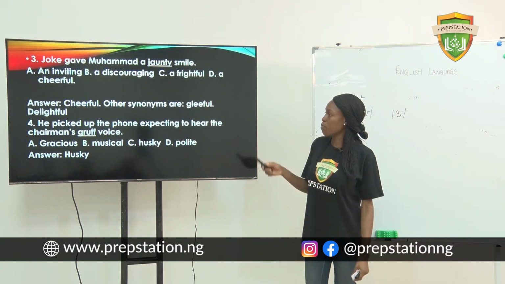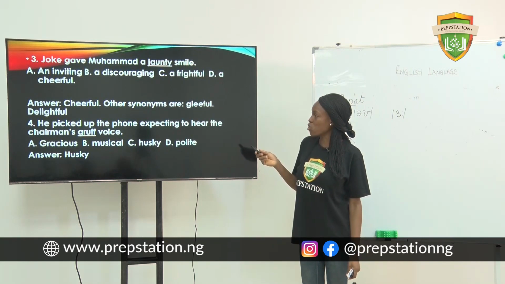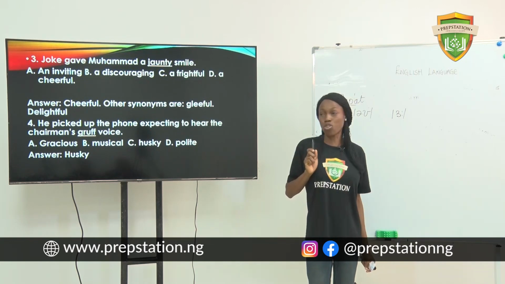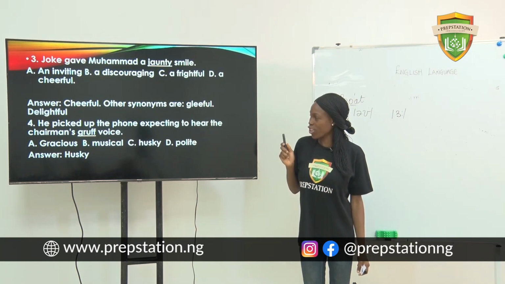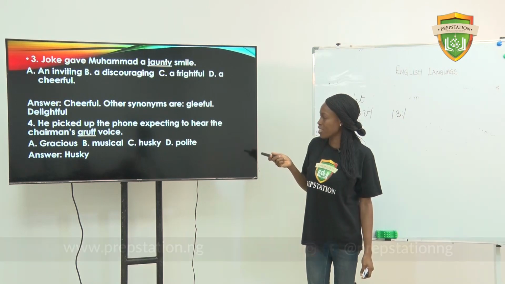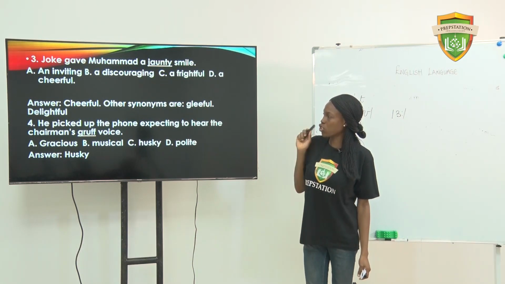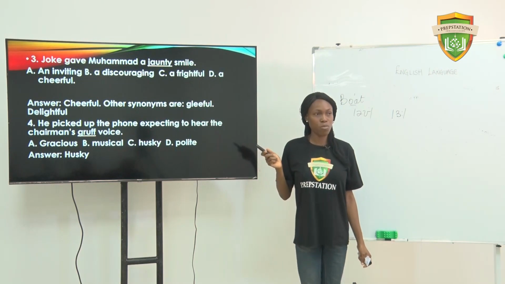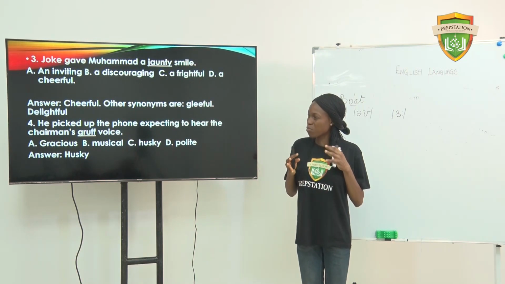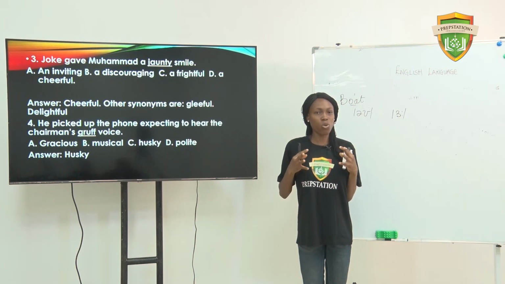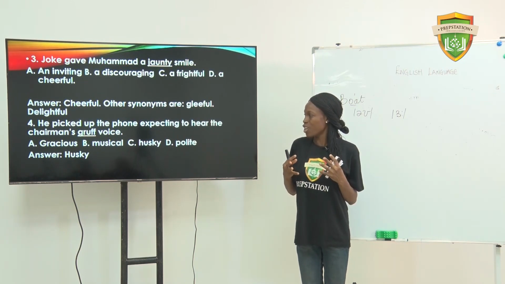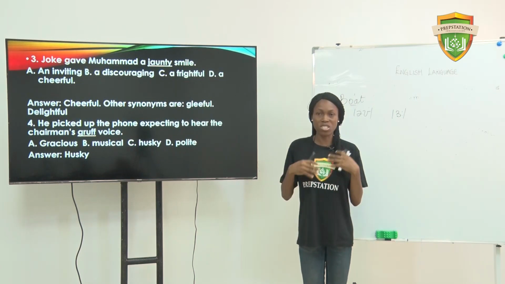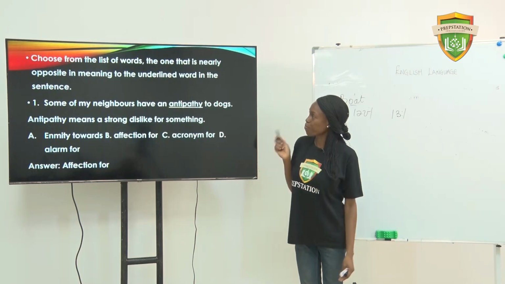Number 4, he picked up the phone expecting to hear the chairman's gruff voice. Three billy goats gruff. You have gracious, musical, husky, and polite. Gracious is off, polite is off, musical is off, because when you look at gruff, you're looking at something probably coarse. Okay, so the answer is husky. So at that point, his voice was sounding husky.